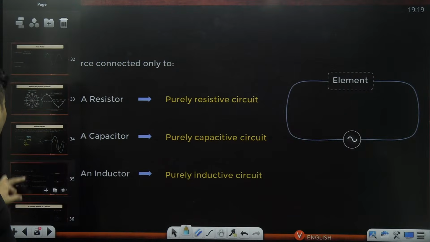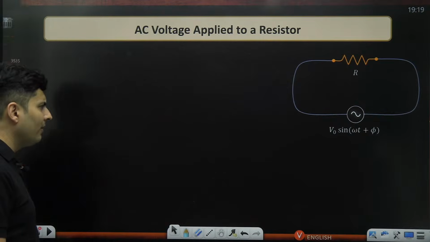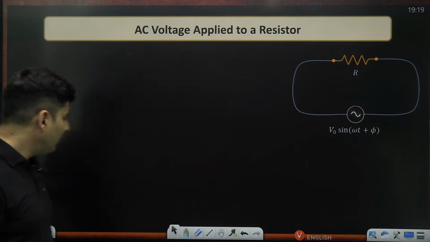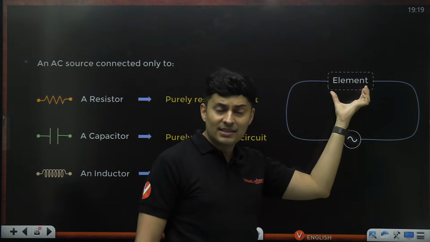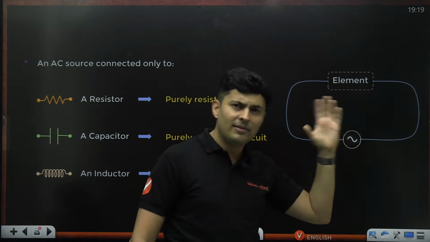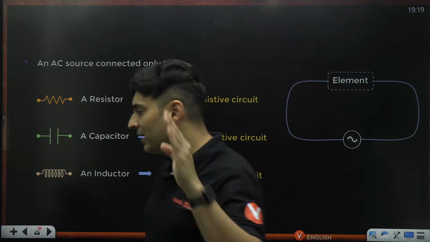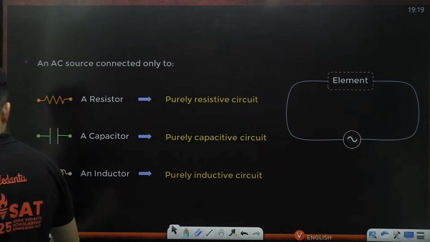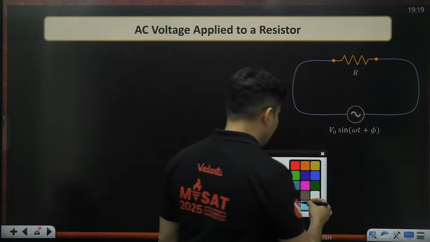Well, why not? Let's start with a resistor first and see what exactly happens when you have only a resistor in the AC circuit. So this is an AC circuit. First I'll have only a resistor, then a capacitor, and then an inductor only. And I will see in all three cases what difference it makes. Alright, ready for it? First, let's take only a pure resistor.